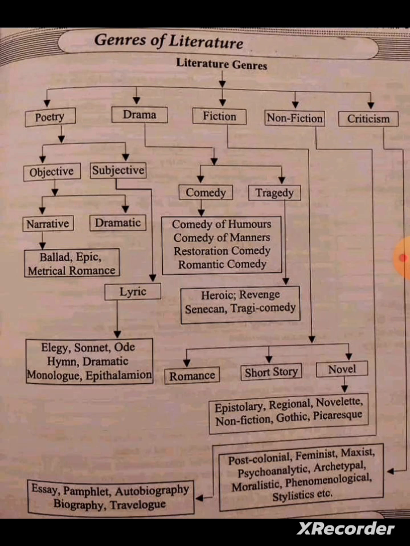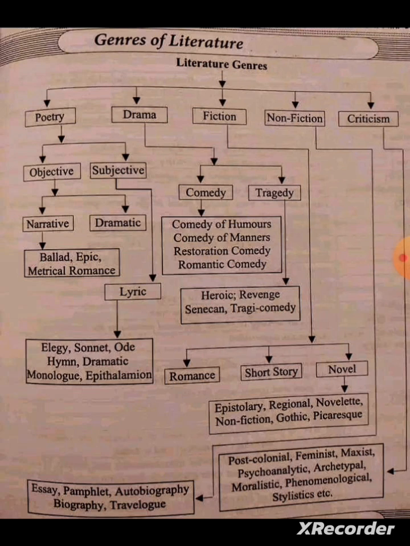So these are all the classifications of poetry, and then we focus on drama. What is drama? It contains action. Under drama we have 2 main categories: comedy and tragedy. Comedy reflects the feeling of joy and happiness, and tragedy reflects regret, like sorrow and sadness.